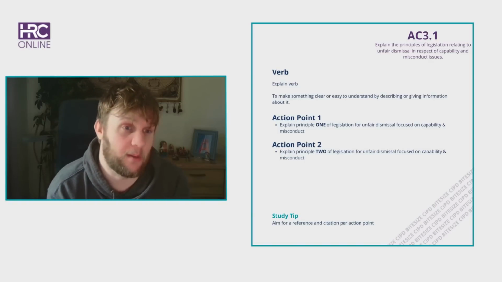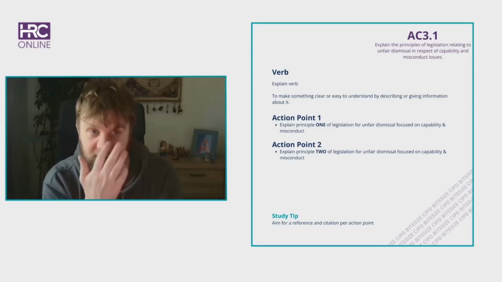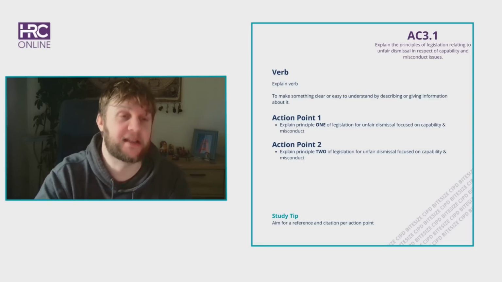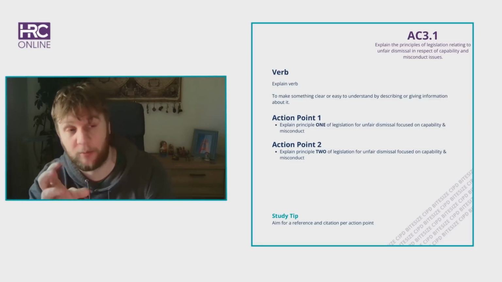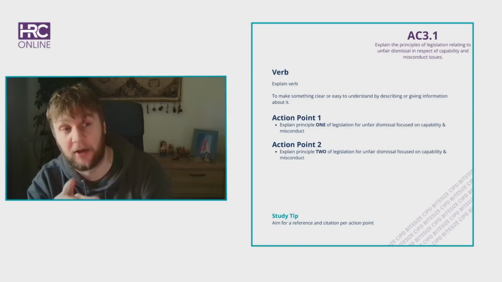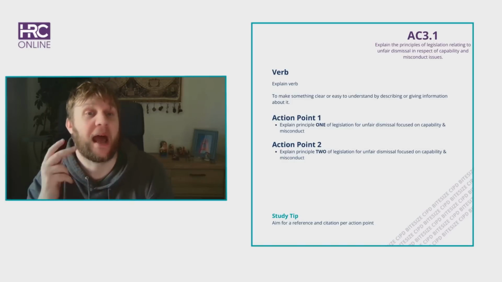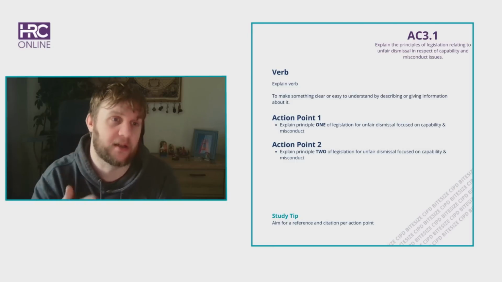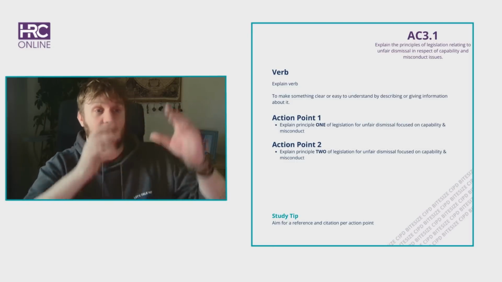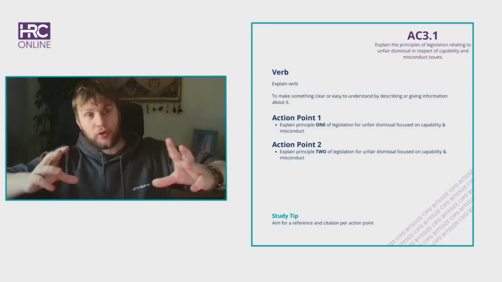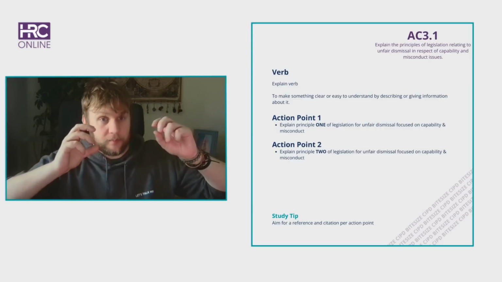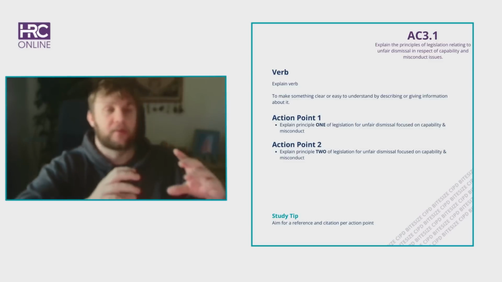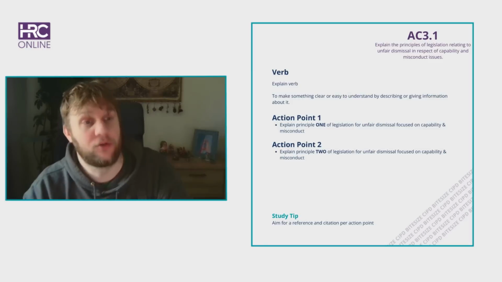And CIPD use UK employment law, so you're going to be looking at it from a UK employment law perspective. But you probably want to have a reference or a citation from a legal perspective and from a CIPD research perspective. So you probably need to aim for about 150 to 200 words per AC, per action point. And you need to aim for a legal citation and a research citation for each action point that you've got. So it goes 3.1, 150 to 200 words on principle example 1. Action subheading 2 is principle example point 2, and you write the words and everything that you need in there.